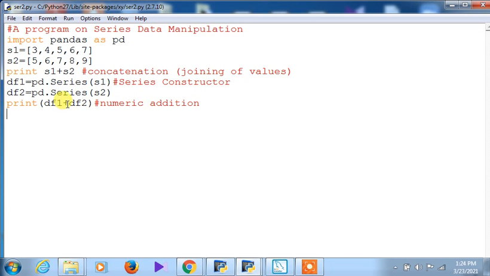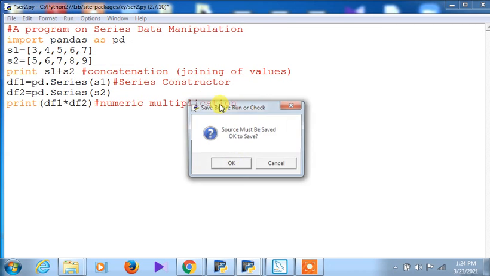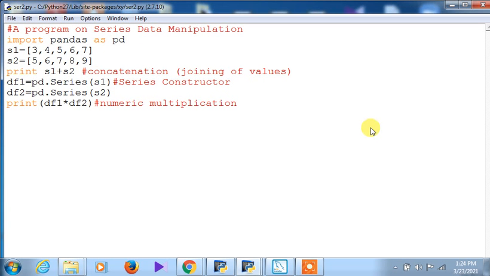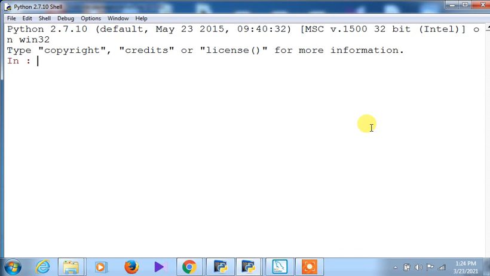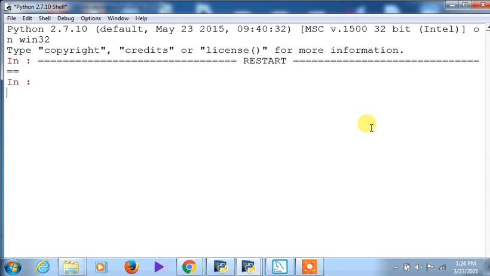So even if you want to further judge it in a different way, you can give here numeric. I can make here the remark actually out here. This is the documentation actually. Multiplication. Fine. So now what you do actually, I'm just executing this particular program, and clicking on OK. So this is the way of execution of a Python program. Whenever you need to make some change, you must save it, and then you go for execution. You can use the F5 function key also in order to execute the program.